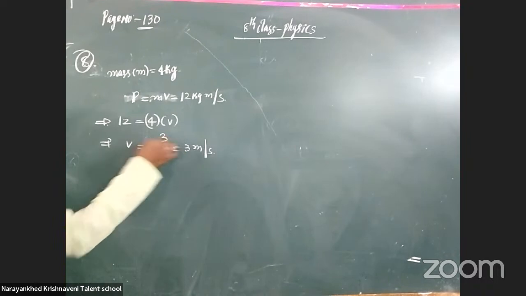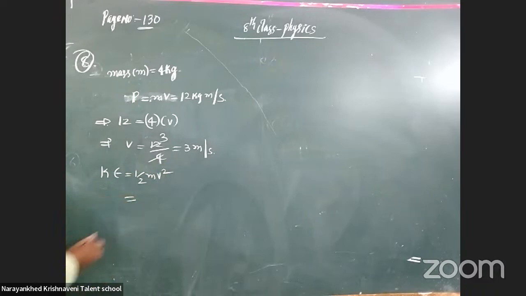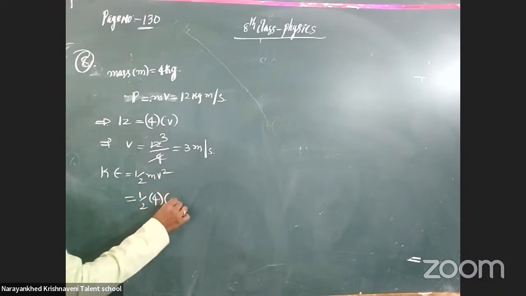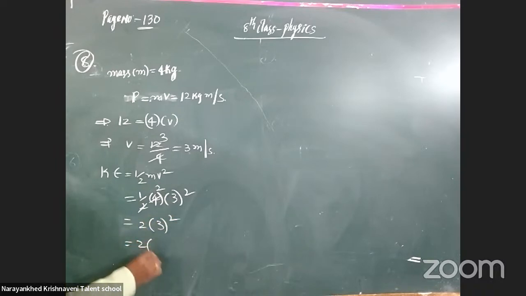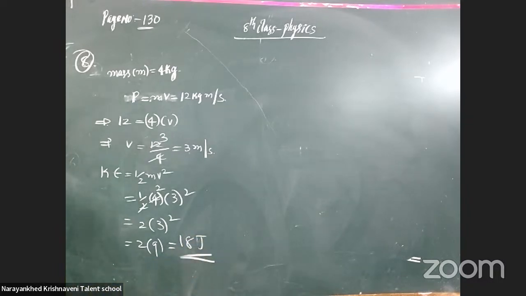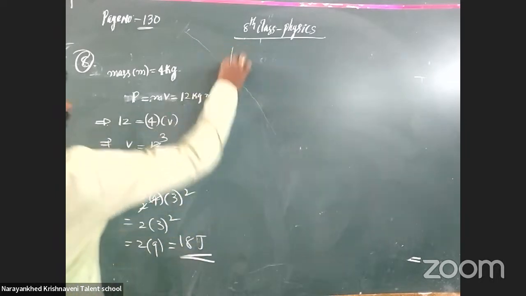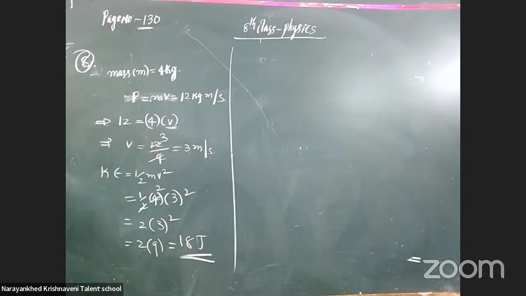Now, kinetic energy is equal to what? Half mv square. Half into m is 4, v is 3, square it. The two cancel with each other, 2 into 3 square, that becomes 2 into 9, it is 18 joules. Eighth question answer is 18 joules. I hope you got it. Simple question only. First, they do not give the velocity directly, so you have to take the velocity from the given data.